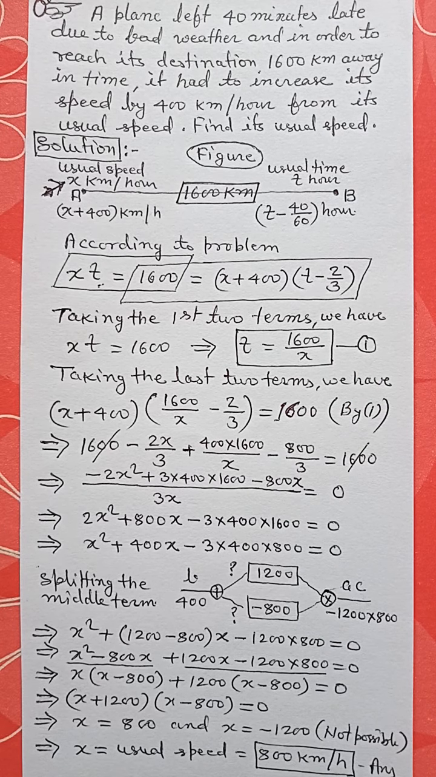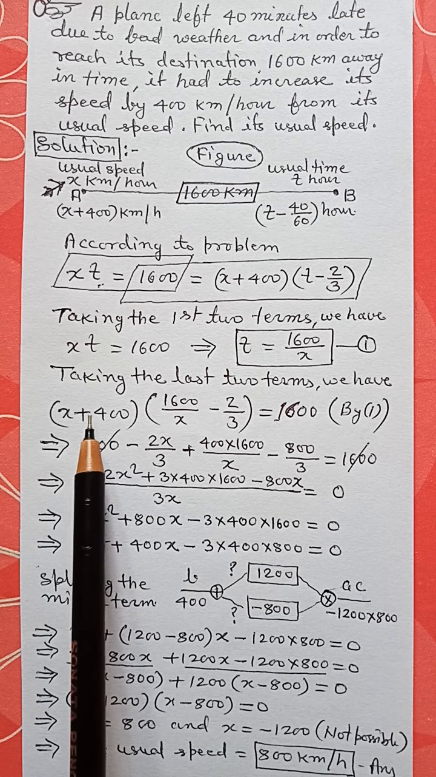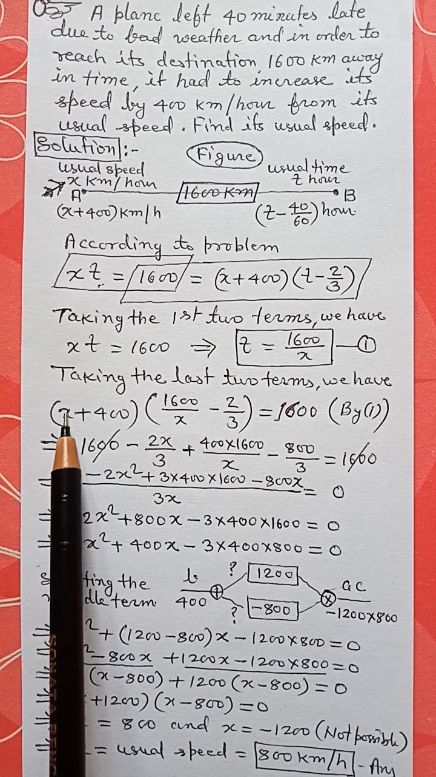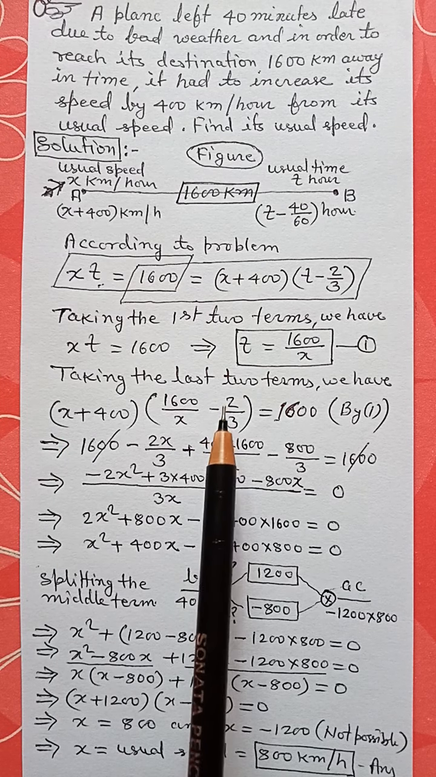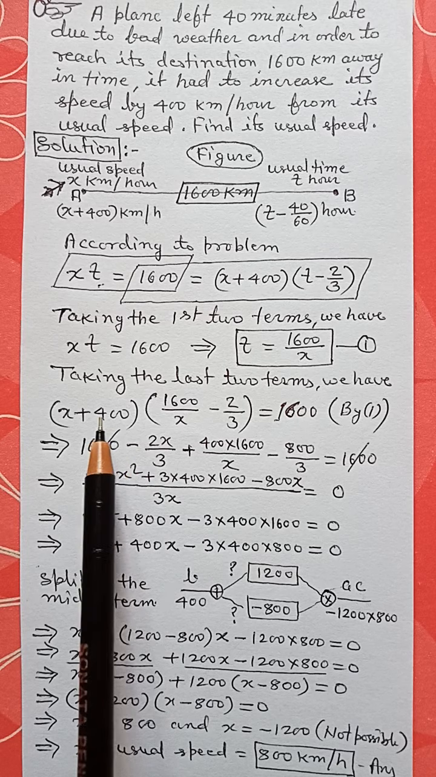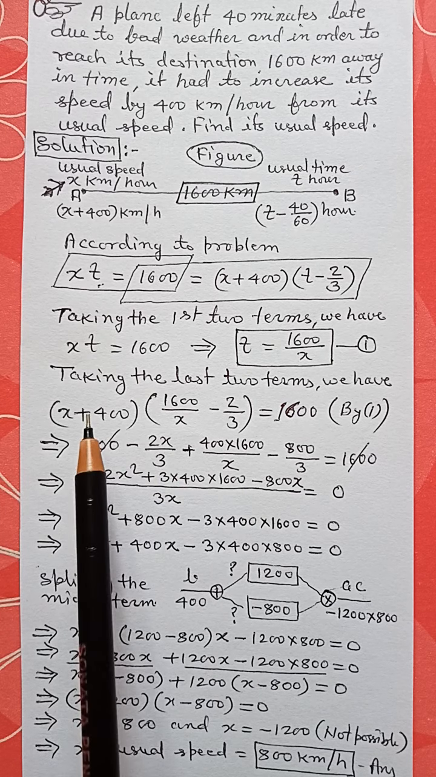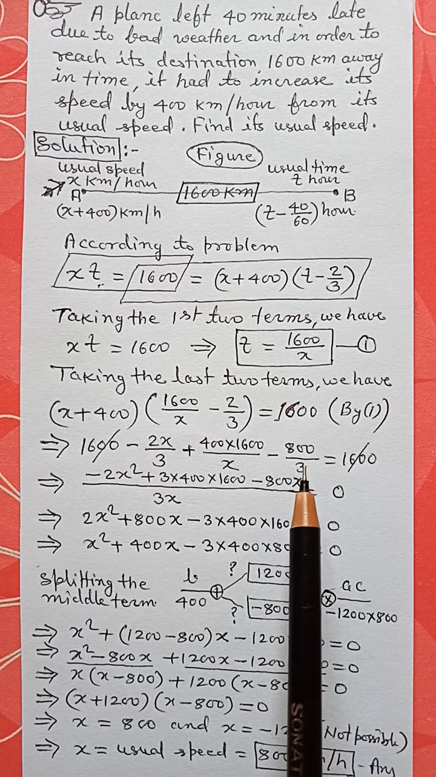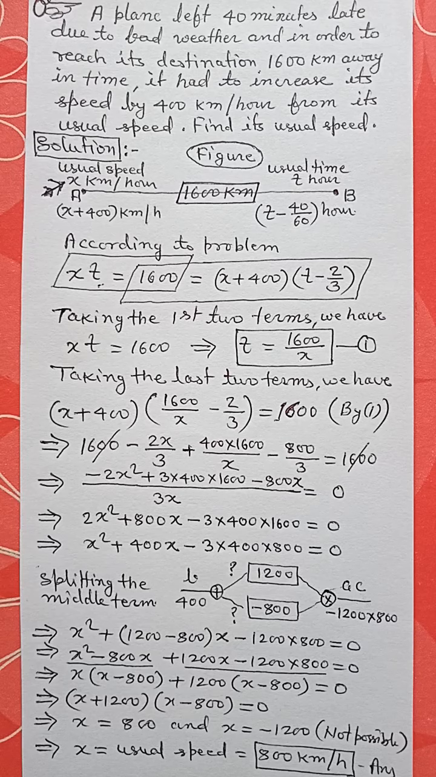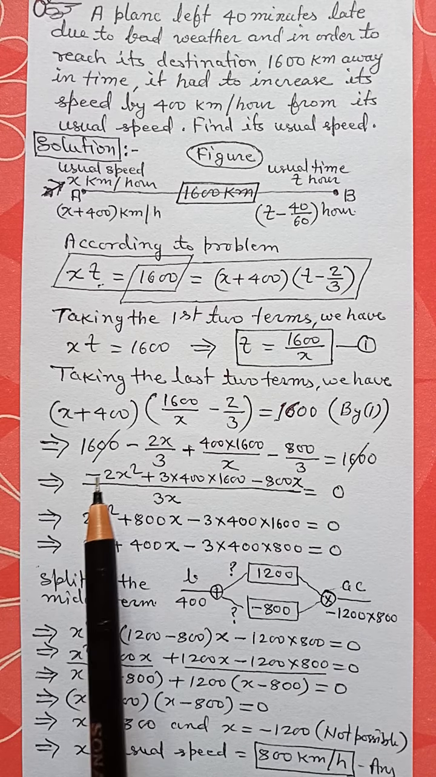Now simplifying, we have x multiplied by 1600 by x, x gets cancelled, we have 1600 plus x multiplied by minus 2 by 3, that is minus 2x divided by 3, plus 400 multiplied by 1600 divided by x, minus 400 multiplied by 2 by 3, that is minus 800 by 3, and this is equal to 1600. Now this 1600 gets cancelled.